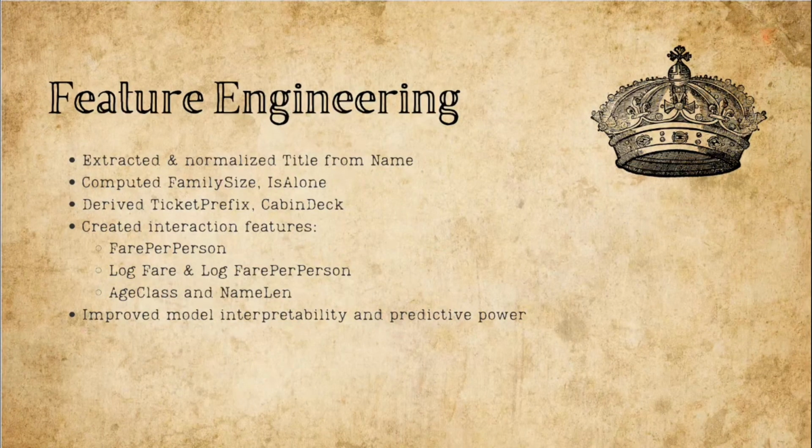Next, we engineered several features to improve signal for the model. From the passenger names, we extracted title, normalized into groups such as royal, officer, miss, Mrs, and so on. We computed family size and derived is alone, which is meaningful because traveling alone significantly affects survival probability. For ticket and cabin information, we extracted ticket prefix and cabin deck, both of which capture socioeconomic patterns. Fare and age were adjusted by computing fare per person, log transforms, and interactions such as age with Pclass. These engineered features were then fed into the pre-processing pipeline and model training.